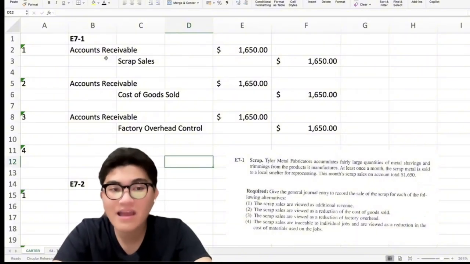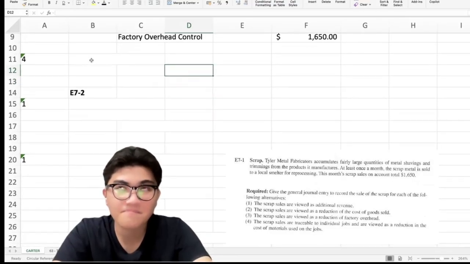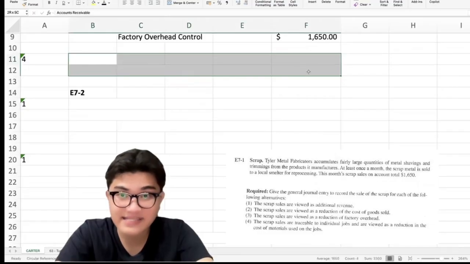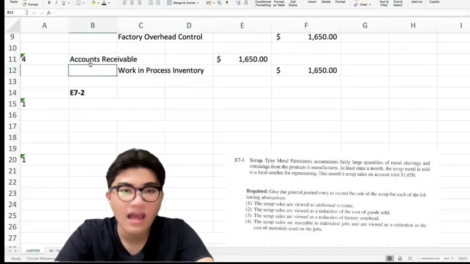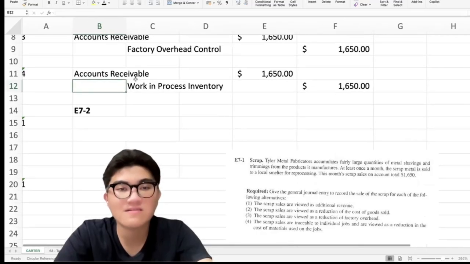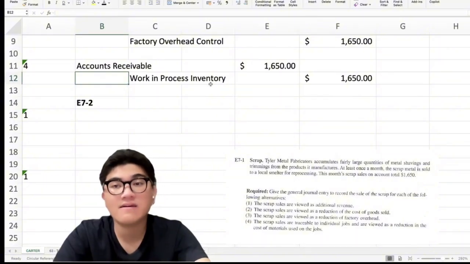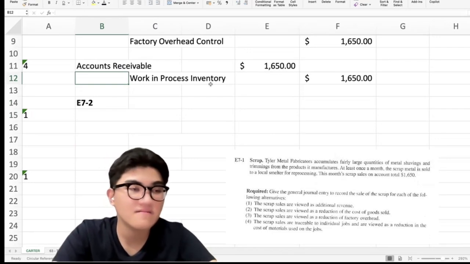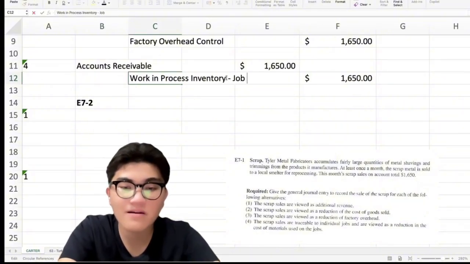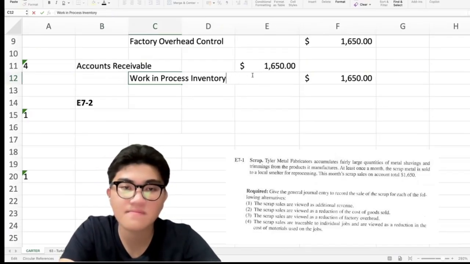So it is not, no. However, if the problem specifies that it is traceable to a job, then we do not recognize it as income. So we still debit accounts receivable, then we credit work in process inventory. But usually, if it is traceable to a job, the problem will specify it. If it does, you can put the job number 1, 2, 3. But if it is not specified, then that is okay. Okay? Sige.